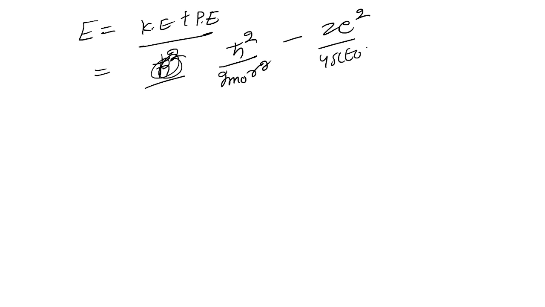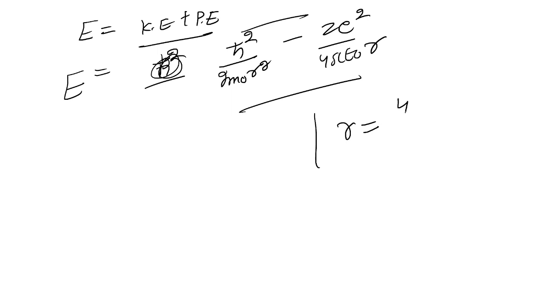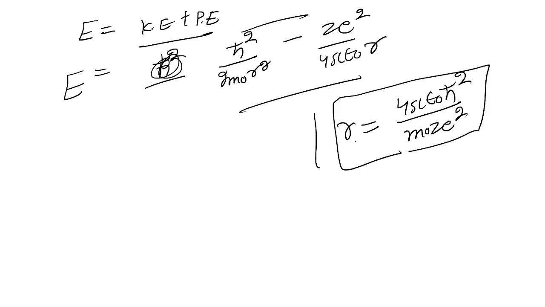So this is the expression for total energy. Now, what is the value of r? That was 4 pi epsilon naught h bar square over m Z e square. So this is the value of the radius of the orbit.